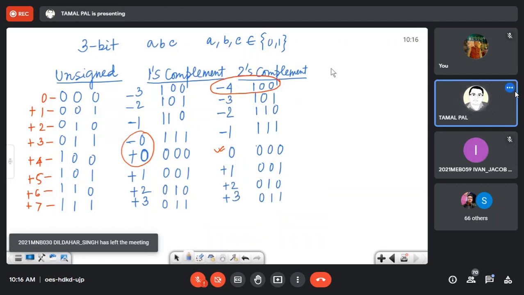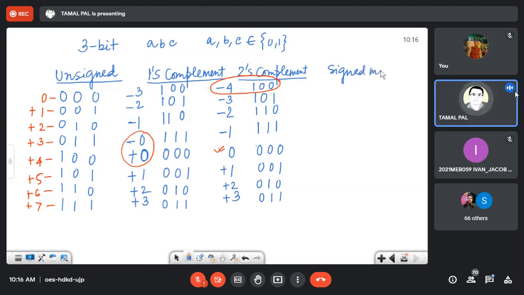what will be the representation in sign magnitude. So I am also doing it. I haven't done it because otherwise the discussion will not be completed.